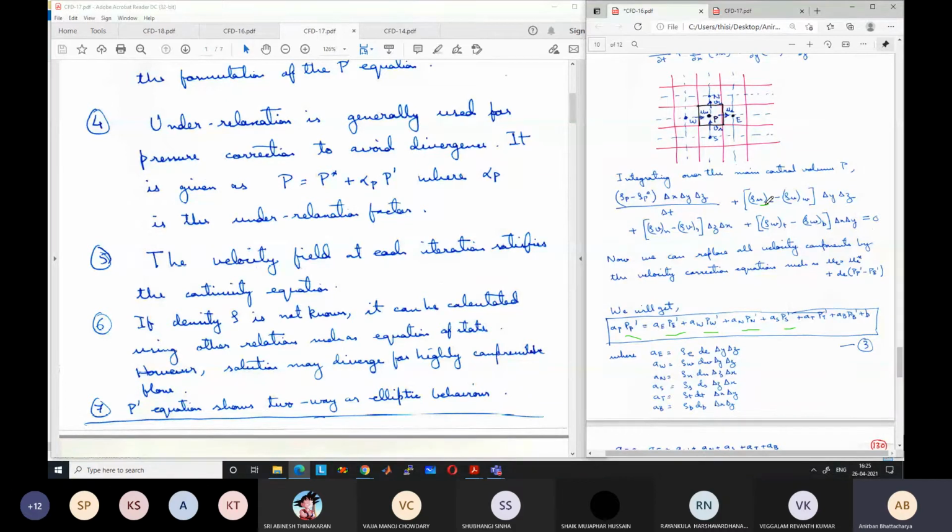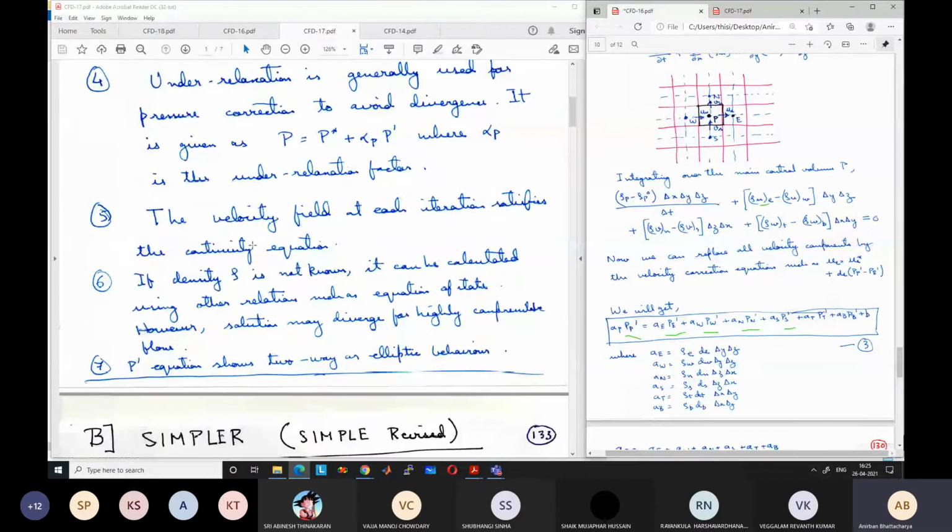If the density is not known, density can be calculated using other relations such as the equation of state, like P by rho equal to RT for an ideal gas. But if there is too much dependence of pressure on density, like for compressible flow, then this solution will diverge. So this algorithm is not suitable for compressible flow. For small fluctuations like P by rho equal to RT, it can be taken. But for large high speed flows, like supersonic flows, transonic flows or shock waves, those types of things cannot be captured.